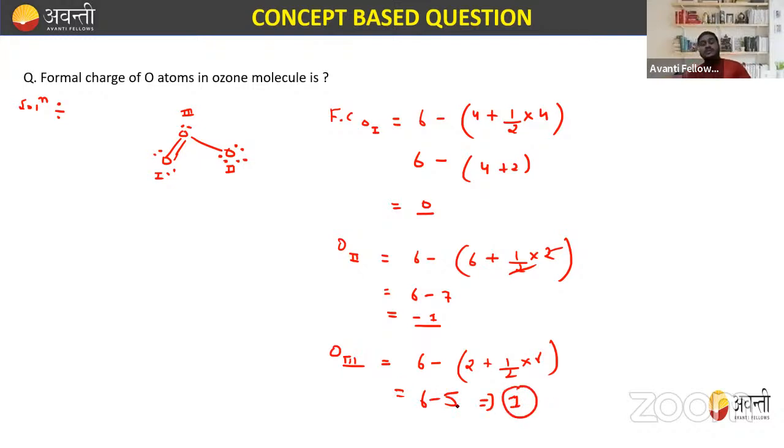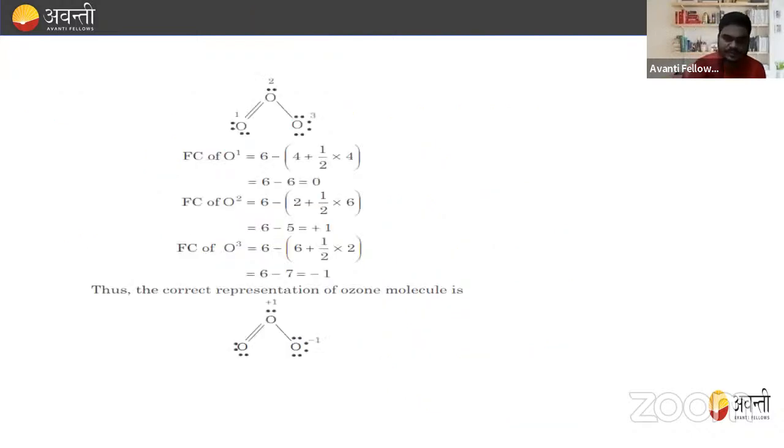So in the ozone molecule, each oxygen atom shows a different formal charge: oxygen number 1, oxygen number 2, and oxygen number 3. Oxygen number 1 shows 0, oxygen number 2 shows minus 1, and oxygen number 3 shows plus 1. So these are the formal charges in the case of the ozone molecule. I hope this is clear to you. Everyone must have understood, right? Good.